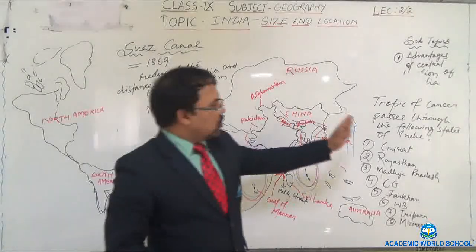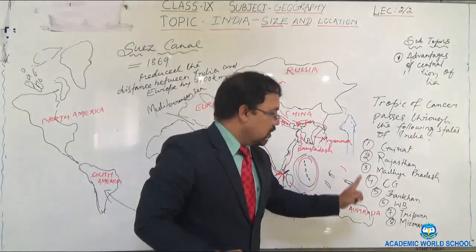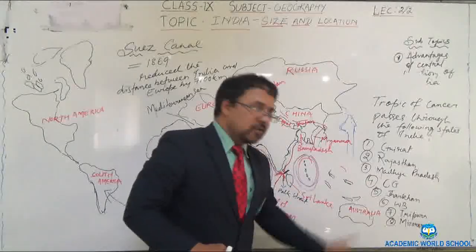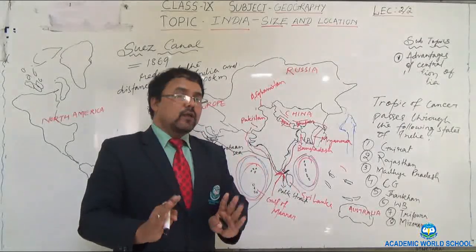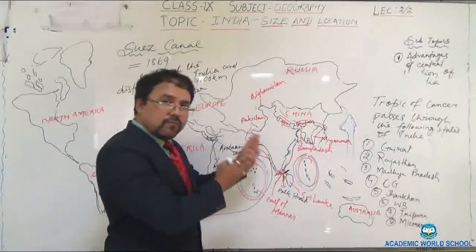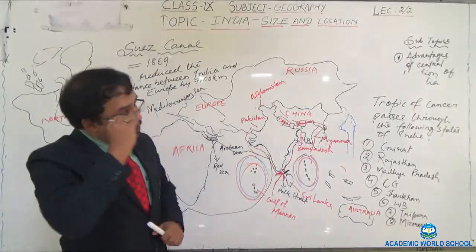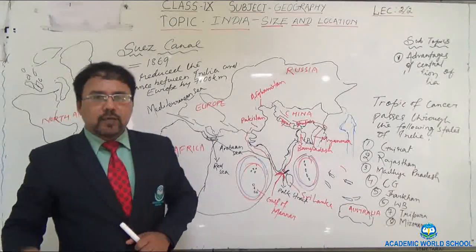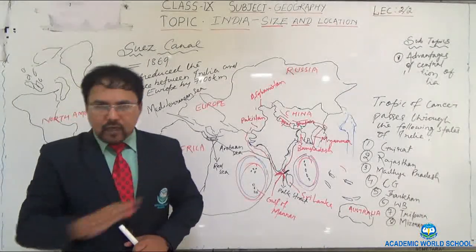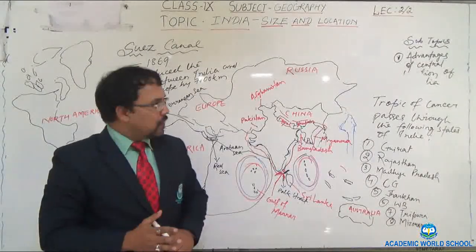Tropic of Cancer passes through the following states of India: Gujarat, Rajasthan, Madhya Pradesh, Chhattisgarh, Jharkhand, West Bengal, Tripura, Mizoram. All these states have to be remembered by you very carefully, because most often the question comes up from here. So this is all about India's size and location, and I have tried my best to simplify the concept.